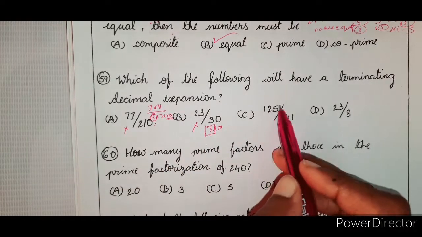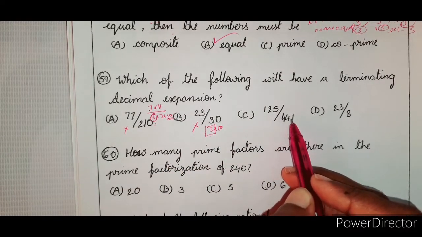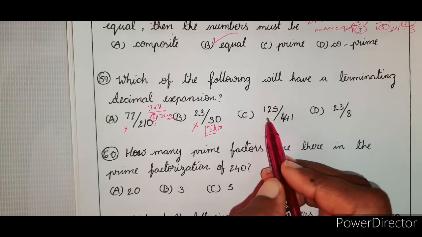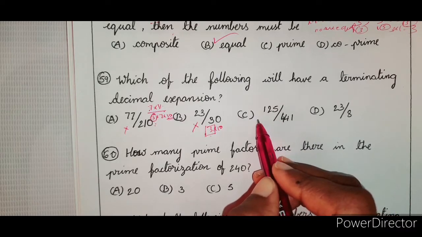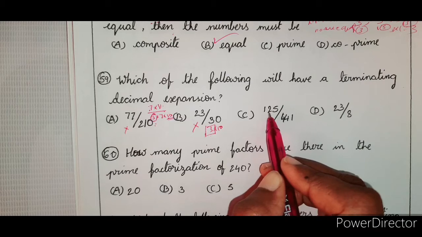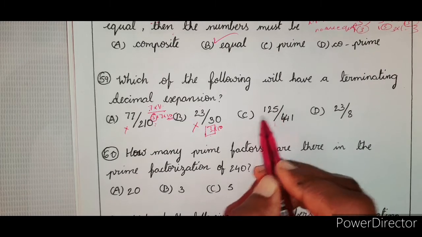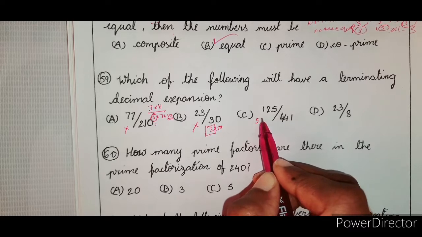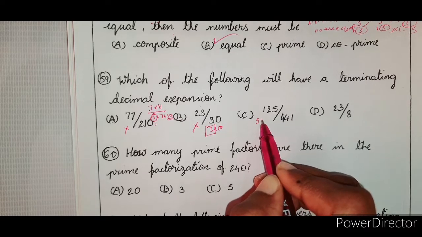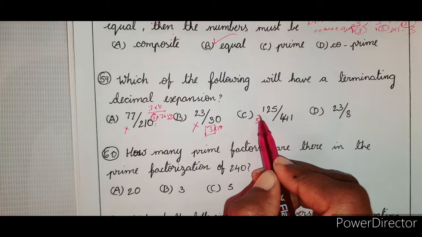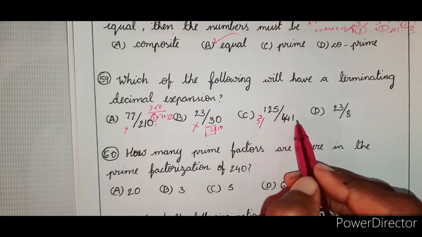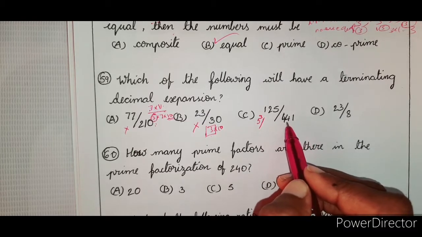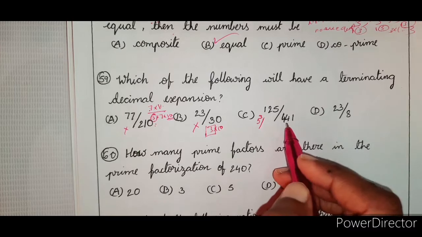Right? So now 125 by 441. How do you write 125? 25 into 5, is it not? So 25 into 5, these are all 5 into 5 into 5. That is 5 cube by 441. How can you write 441?